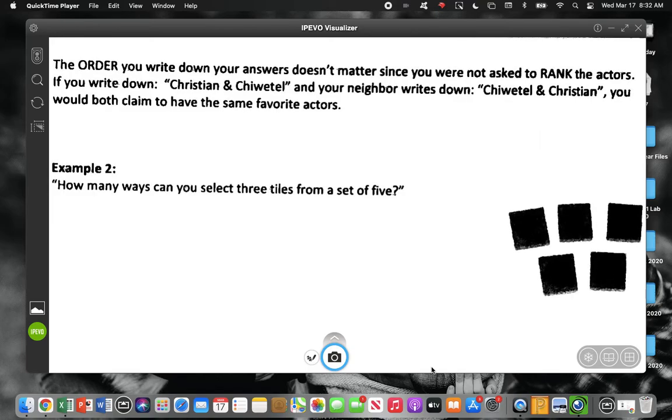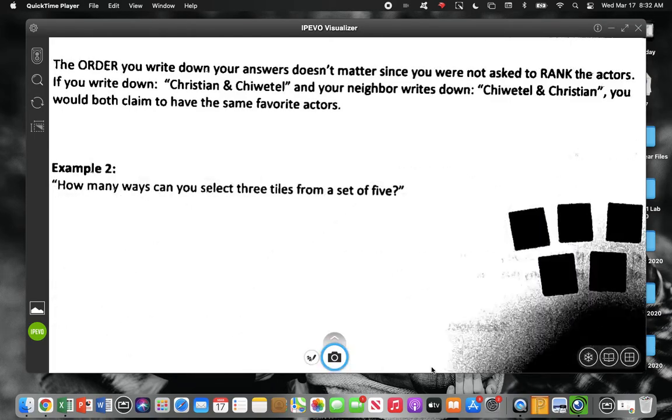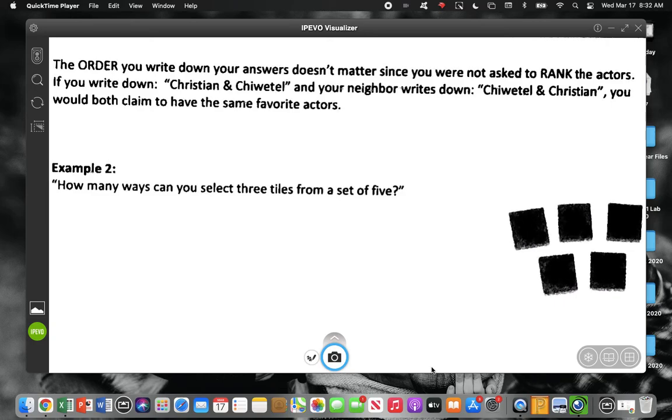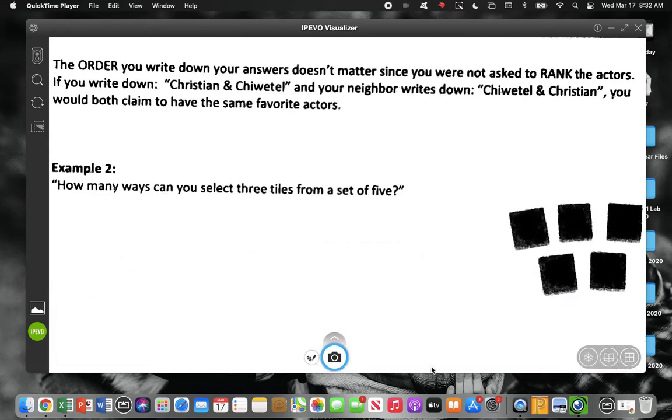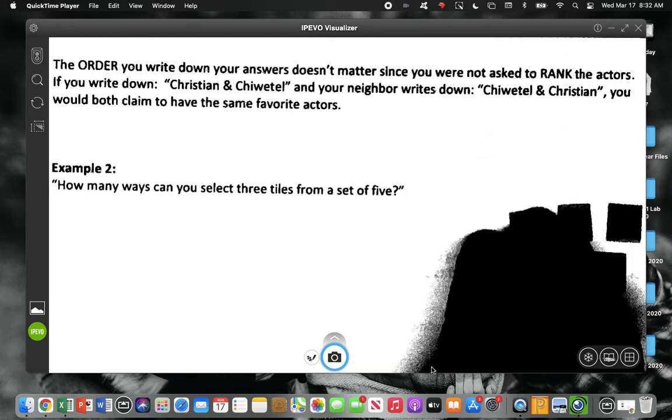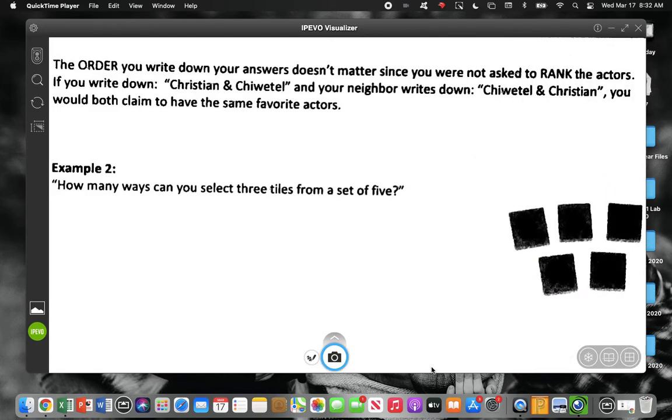All right, so whenever you are picking these, it wants to know if you have 5 tiles and they're all face down and you just go pick 3 at random. Does it matter which one you pick first, second, and third? No, if you're just grabbing 3 out of the 5, you want to know how many different ways you can pick 3 tiles from a set of 5.